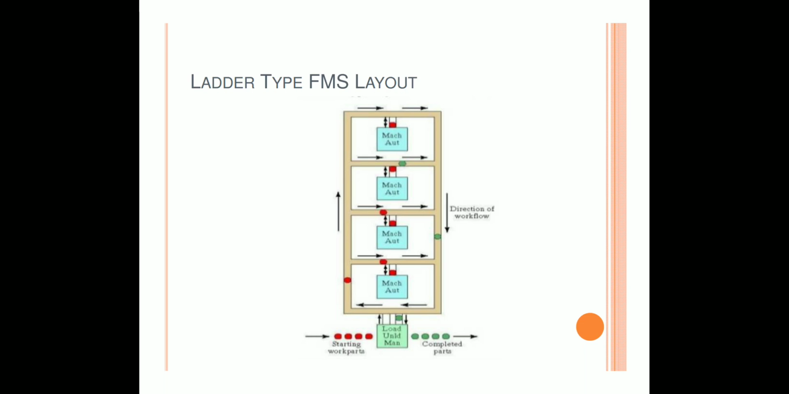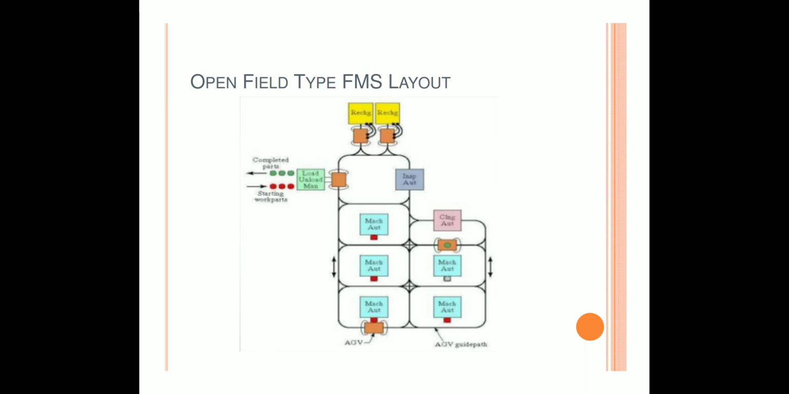Now, open field type FMS layout. In open field type FMS layout, the loading and unloading stations are typically located at the same end. The parts will go through all the substations, such as CNC machines, coordinate measuring machines, and wash stations, with the help of automated guided vehicles from one substation to another. So it is known as open field type of flexible manufacturing system layout.